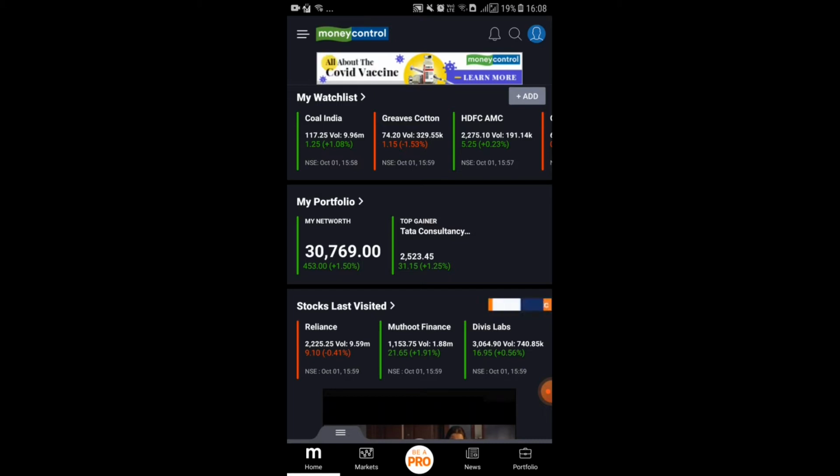Then after here you can create your own portfolio. Suppose you have purchased 5 TCS shares today, then in my portfolio you can add this stock and you can track your net worth here and today's gain, today's loss, etc.